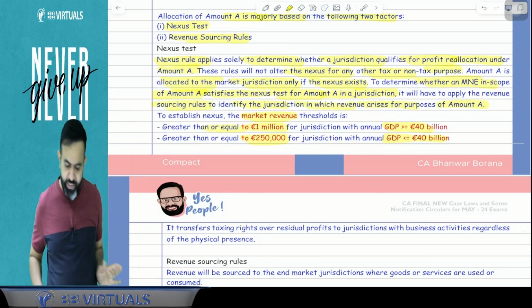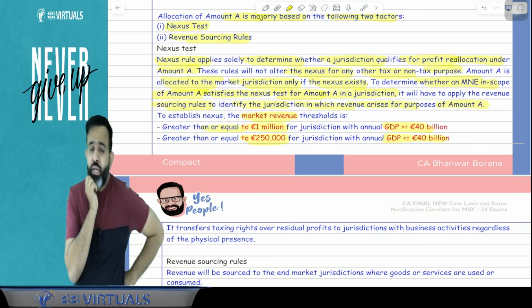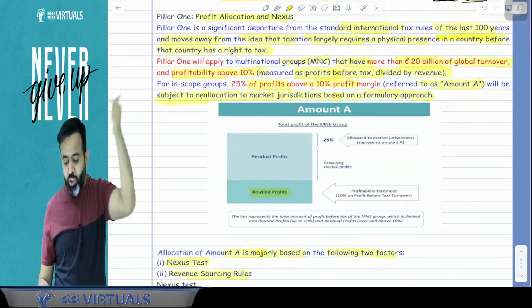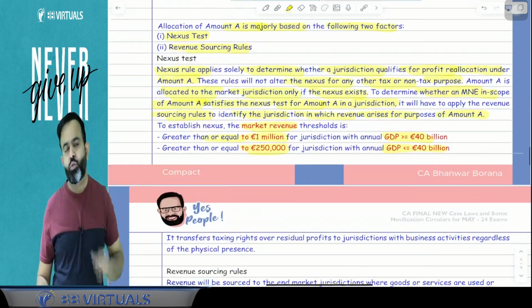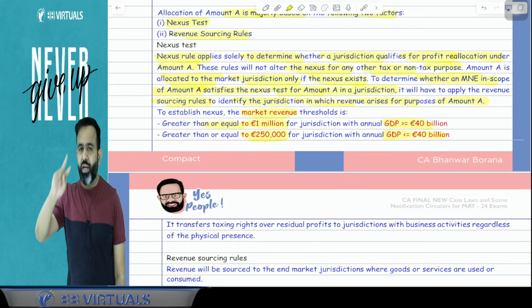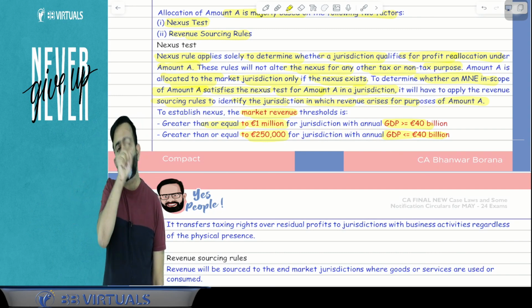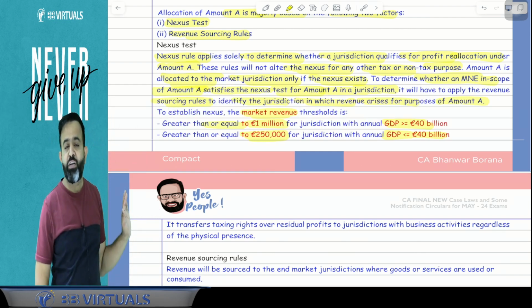So guys, in simple words, try to understand. Suppose, for example, there is Facebook. Obviously, for a year, Facebook's global turnover is more than 20 billion euros. Now suppose Facebook's profit is 22%. Out of 22%, 10% is routine profit. In excess of 10% is 12%. Out of that 12%, 25% comes to 3%. 3% profit will be allocated to the different countries.